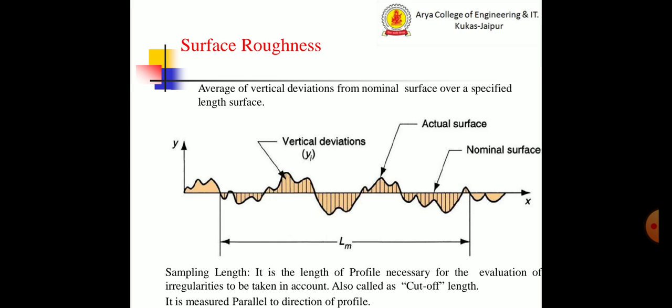Average of the vertical deviation from the nominal surface over a specified length is called roughness. Sampling length is the length of profile necessary for the evaluation of irregularities to be taken into account, also called cutoff length. It is measured parallel to the direction of the profile.